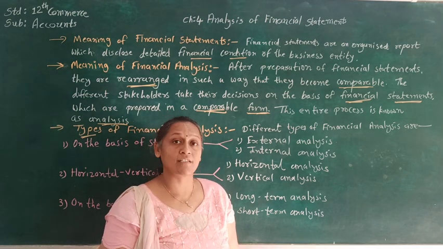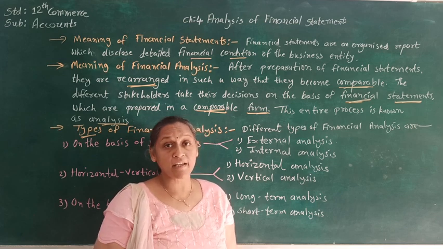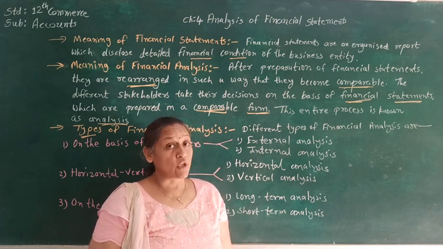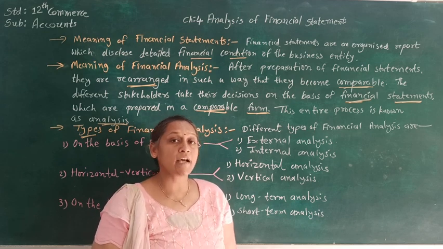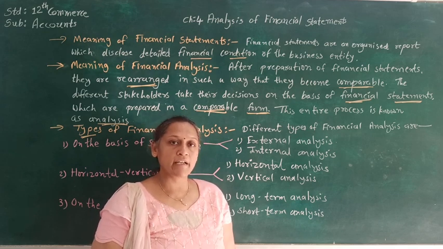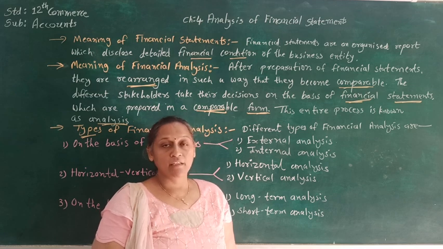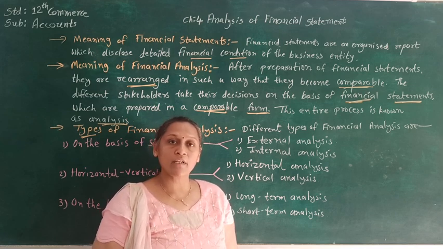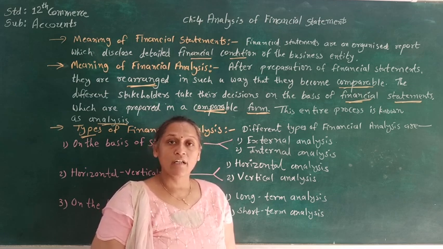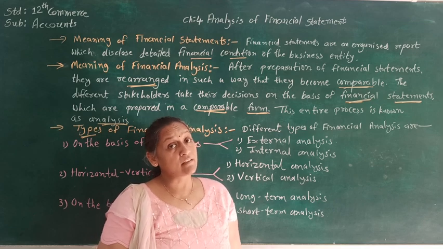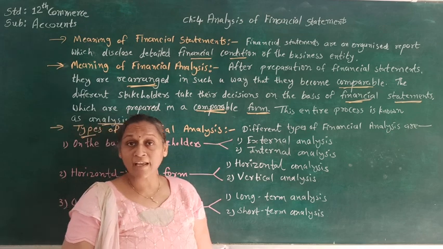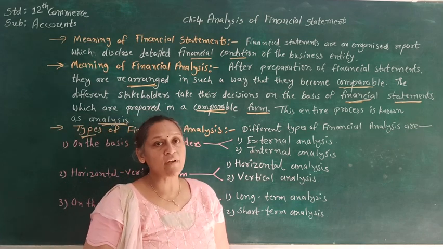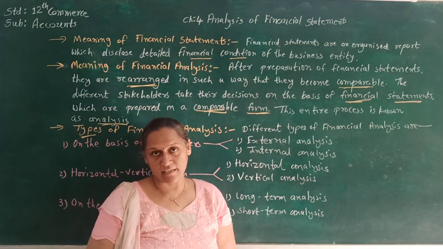Very first is an external stakeholder. External stakeholder means the potential shareholder. Potential shareholder means who are interested to take the shares of the company. The another one is the creditors who are giving the goods on credit, or they can be others. So they are called external stakeholders, and here we are going to make the analysis for them, and that type of analysis is called external analysis.